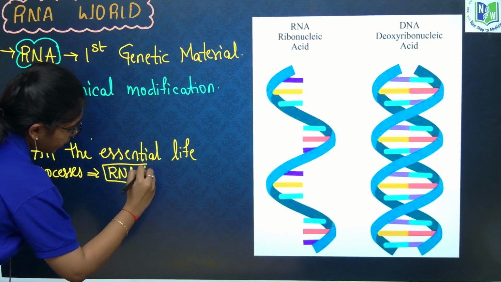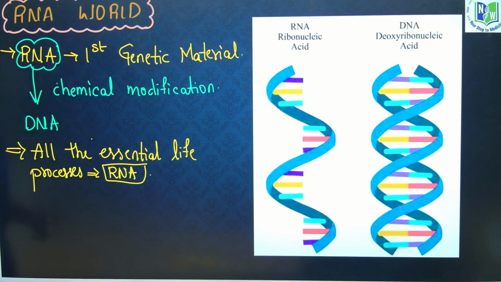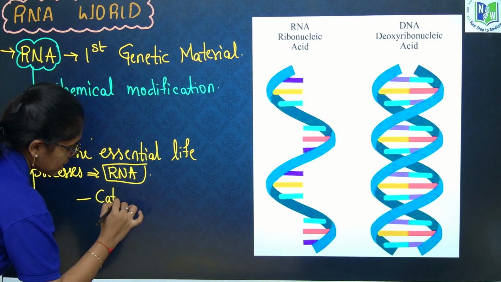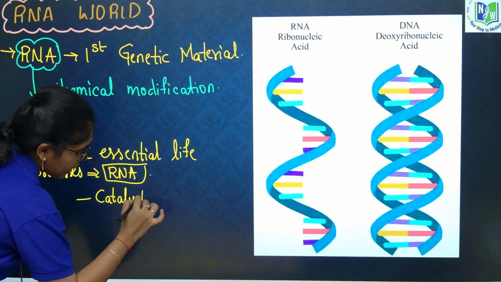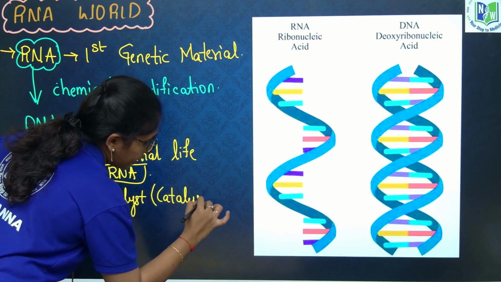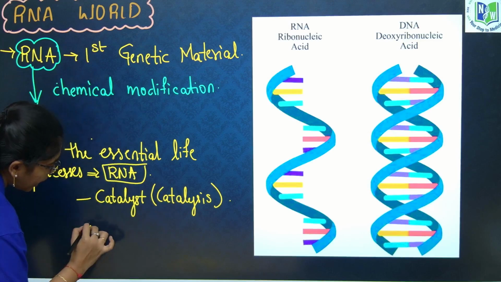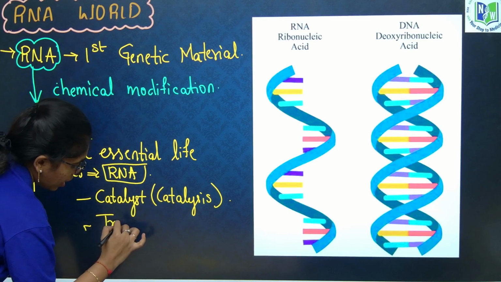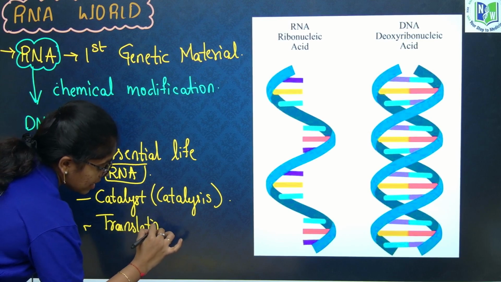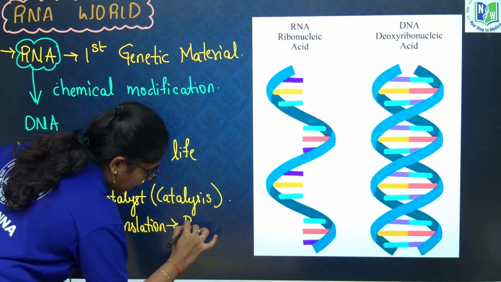How and why? What type of activities are conducted by RNA? RNA can act as a catalyst, so it can help in catalysis. RNA conducts translation, and it can synthesize proteins.